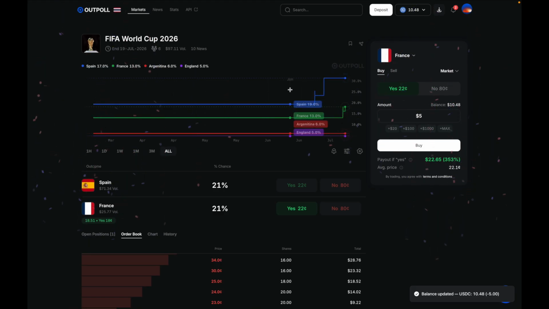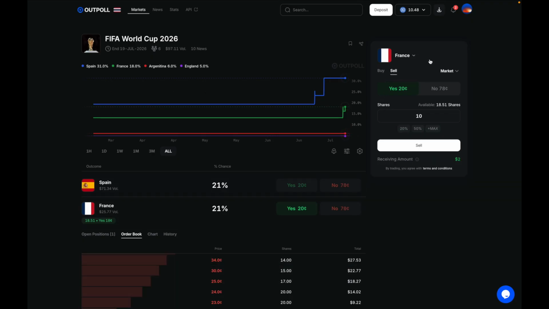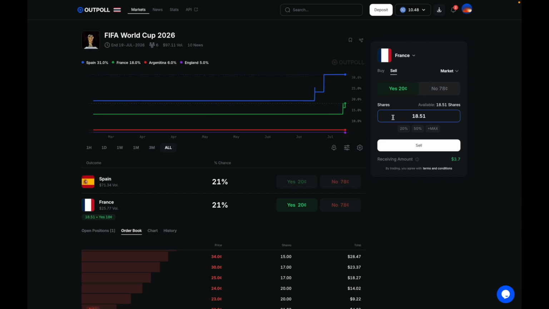There we go. Fireworks, now we are in this trade. So now we can either wait for this market to resolve, or if more people come in and start buying yes shares, we could then sell our yes shares at any time at whatever the current market price is. Now you could choose to sell some of the shares, or you could just hit max and sell, and that will close out the entire position.